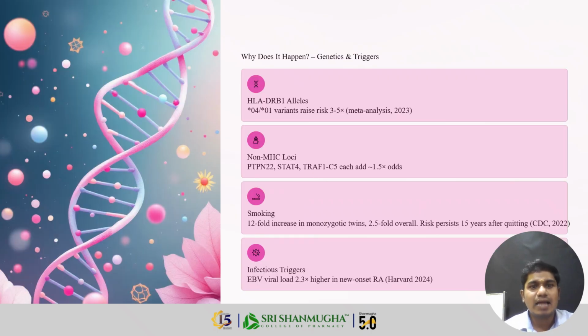Next, why does it happen? Genetics and triggers. The first one is the HLA-DRB1 variant, which raises risk 3 to 5 fold per a 2023 meta-analysis. It is most common in the adult age group. Non-MHC loci include the enzymes PTPN22, STAT4 and TRAF. Then smoking: a 12-fold increase in monozygotic twins and 2 to 5-fold otherwise, with risk persisting 15 years after quitting. Then infectious triggers: infectious diseases often trigger rheumatoid arthritis.